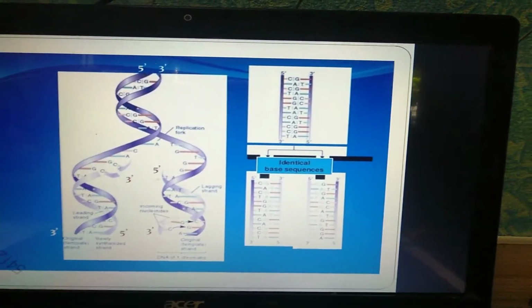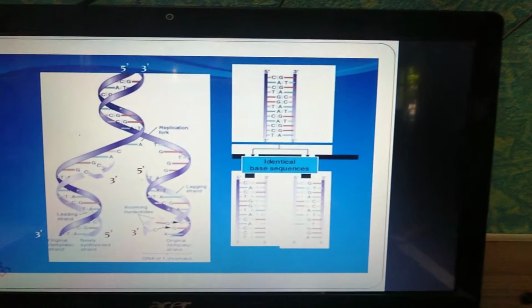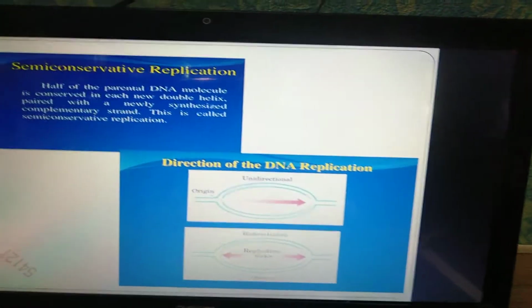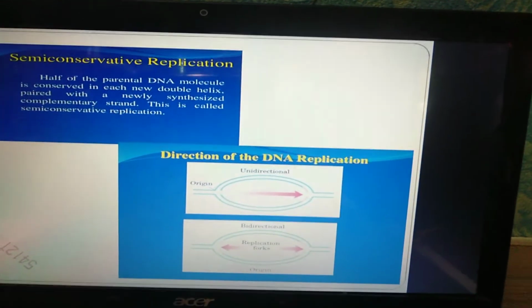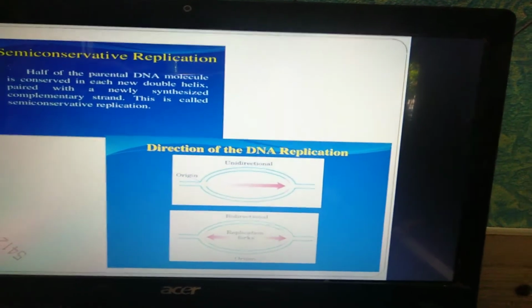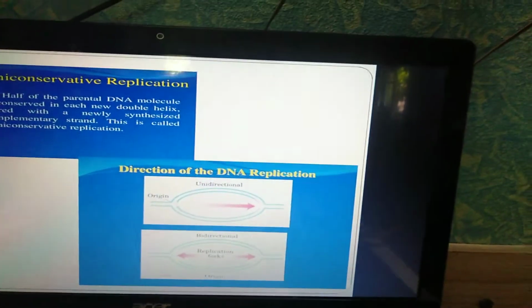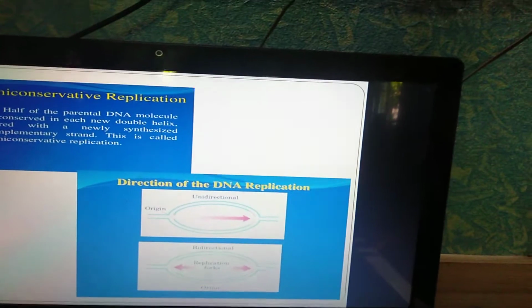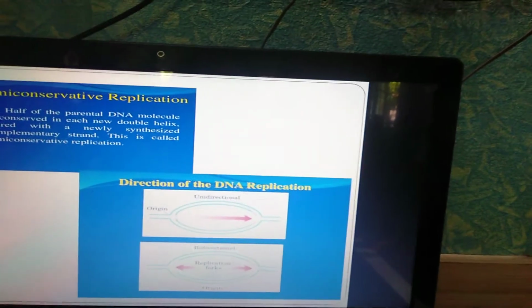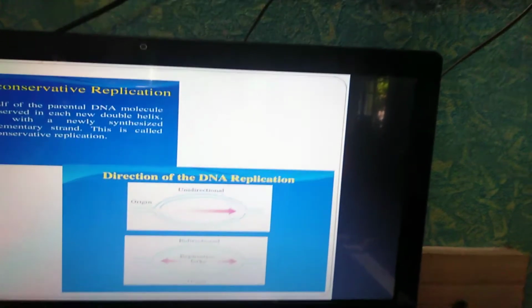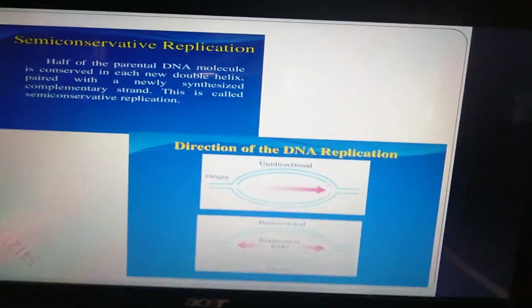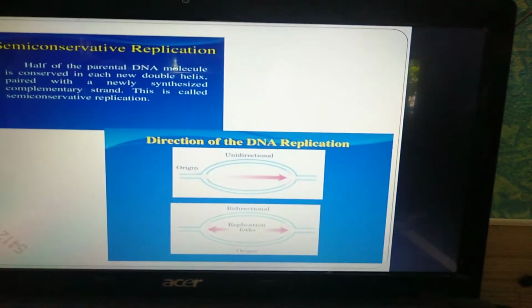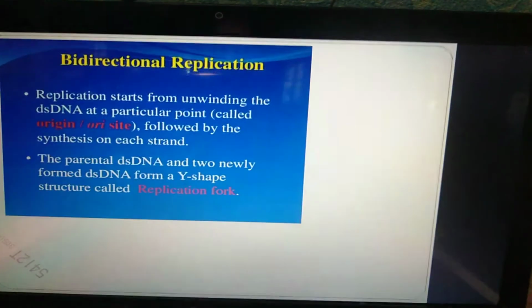This is the diagrammatic representation with all purines and pyrimidines. Here the direction of the DNA replication is shown. The origin is double stranded. A bubble-like formation happens at both sites. Sometimes it is unidirectional, sometimes it is bidirectional. So these are the two directions in which replication happens.